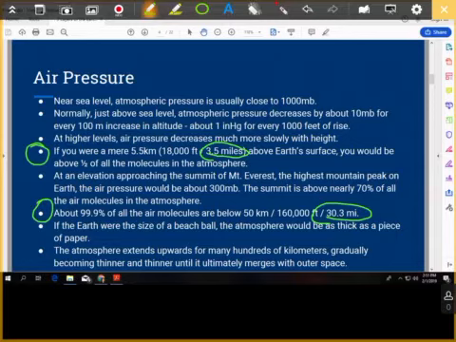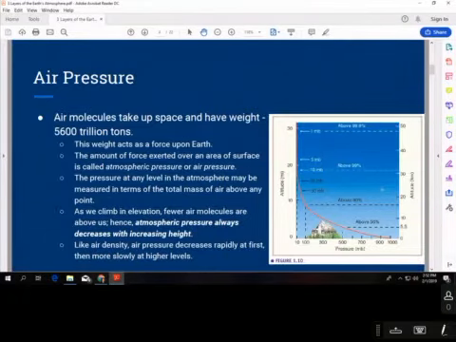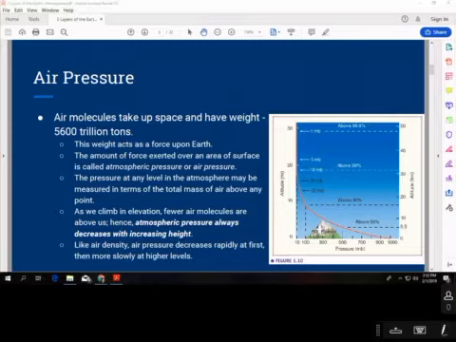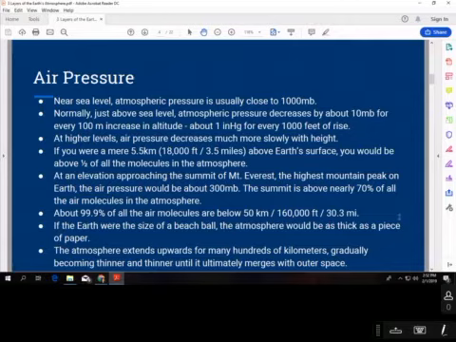70% of the atmosphere is this one right here. At an elevation approaching the summit of Mount Everest, you would be above nearly 70% of all the air molecules in the atmosphere. Well, to find the summit of Mount Everest, unfortunately, we have to go back a slide. That is going to be here, where Mount Everest is right about 10 miles high. Or you could Google the height of Mount Everest. So I'm going to guess somewhere right around 10 miles. That would be my answer for the 70%.